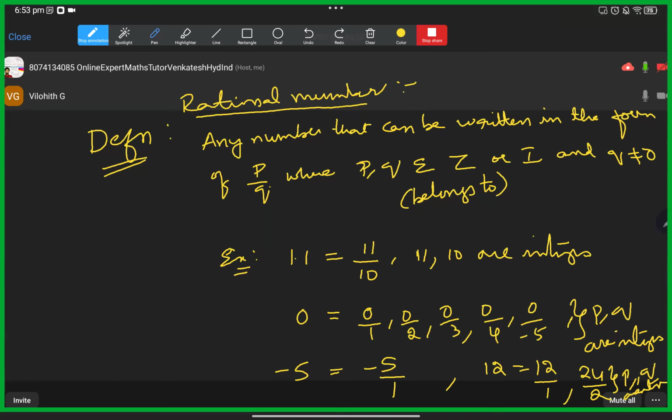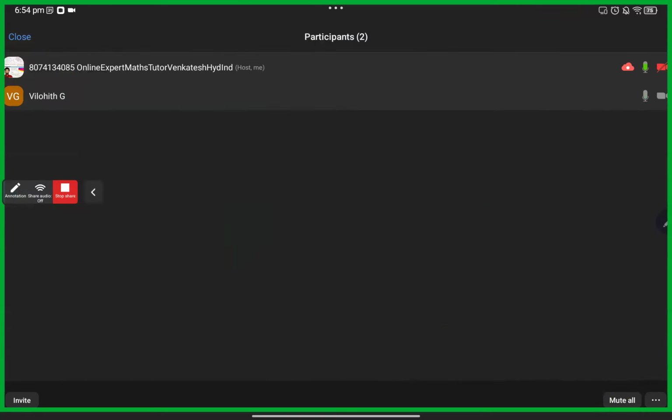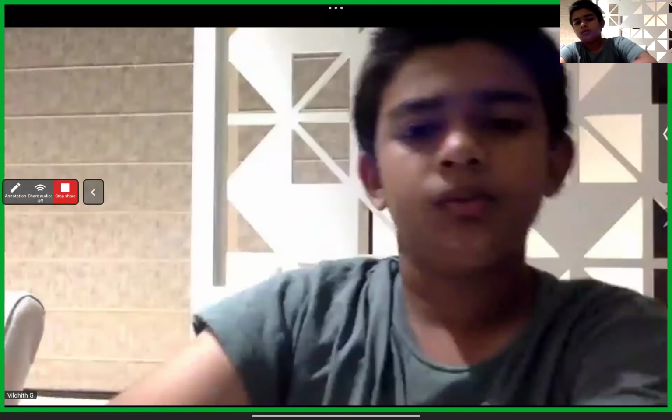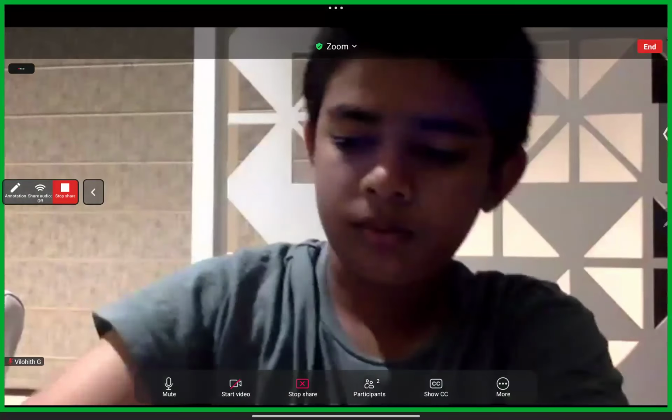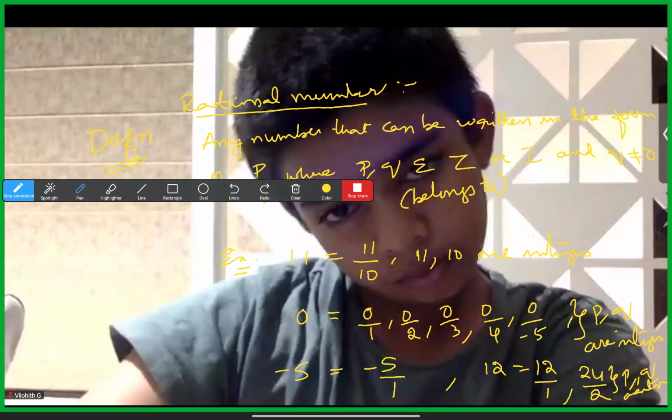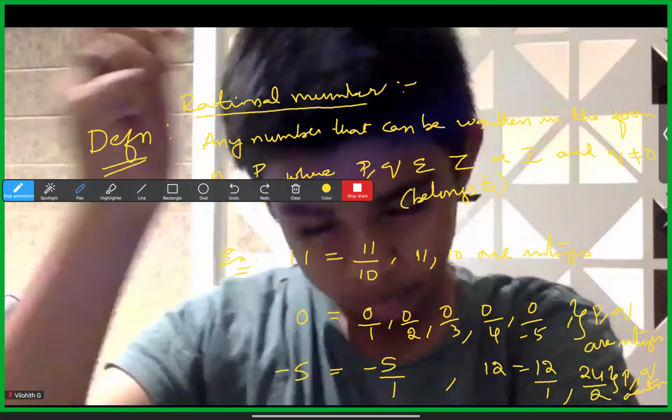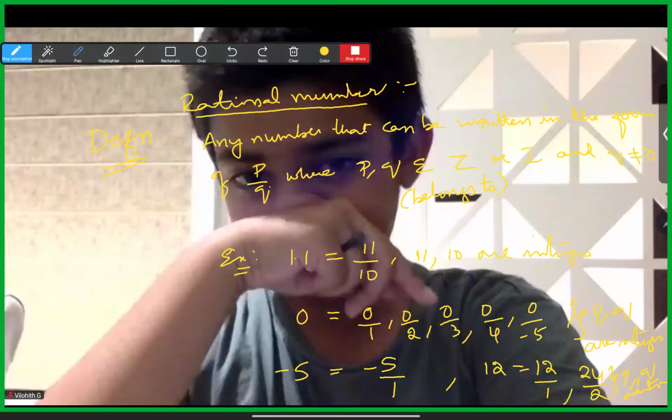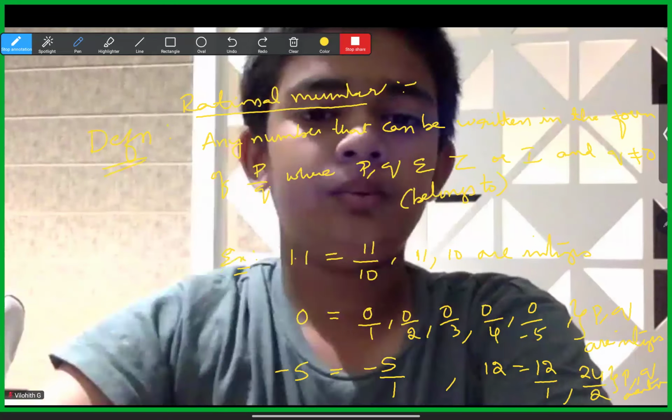Any rational number means simply any number that can be written in the form p by q, where p and q are integers and q is not equal to 0. So first exercise we will do. There are a few more things, I'll explain exercise by exercise. This is the introduction part of rational numbers, and the solving will be similar to fractions only: addition, subtraction, multiplication.